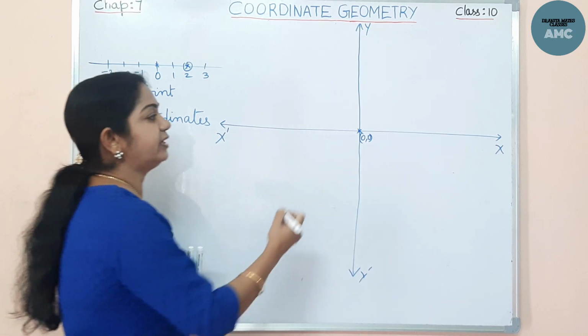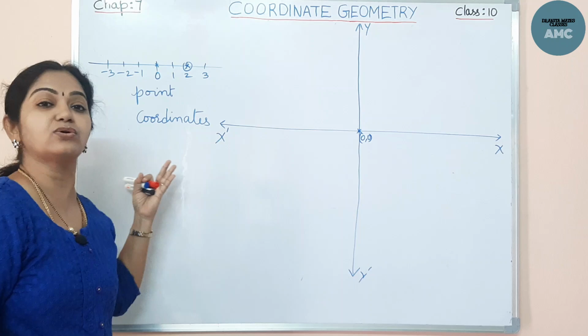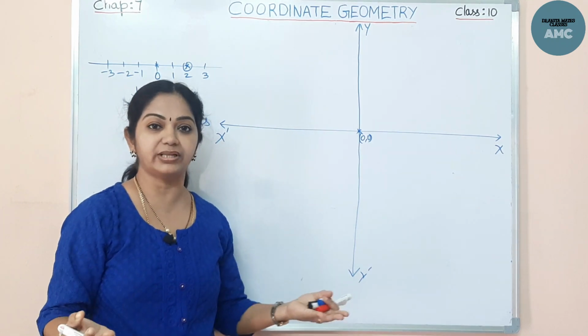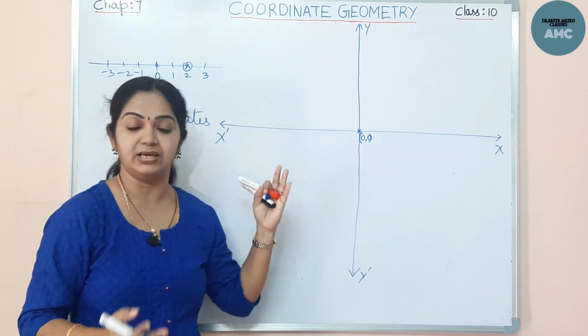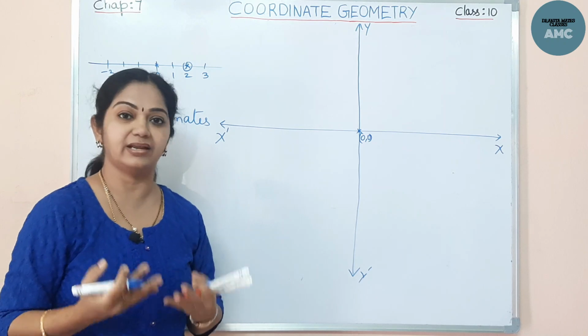What are these two axes? These two axes are called the coordinate axes. The other name for the x-axis and y-axis is coordinate axes. This is coordinate geometry, isn't it? The complete thing is a coordinate system which was developed by René Descartes.